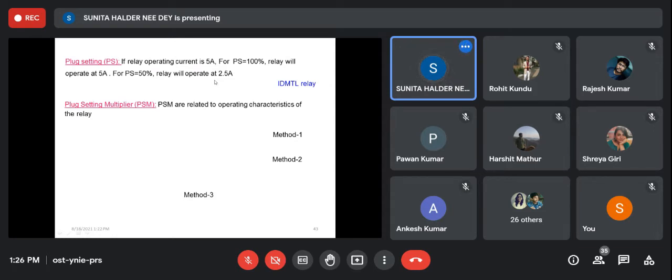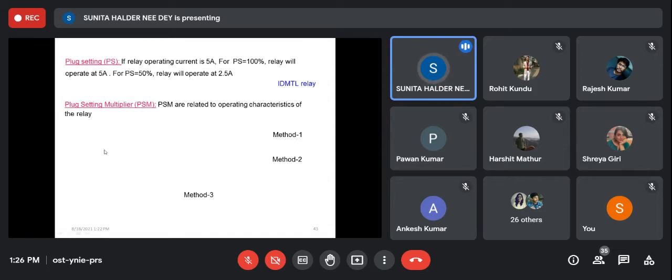Why is it required? Actually, for an overcurrent relay, there may be a huge range of current. There is actually an infinite range. For any current more than the desired value, it will operate. So for different relays, the range of current will be different. So one ratio or one multiplier is derived so that we can bring that wide range of current to a smaller range, and we can make them comparable. PSM is required to draw the operating characteristics of the relay.